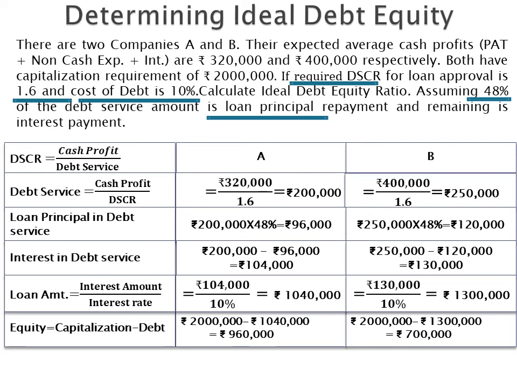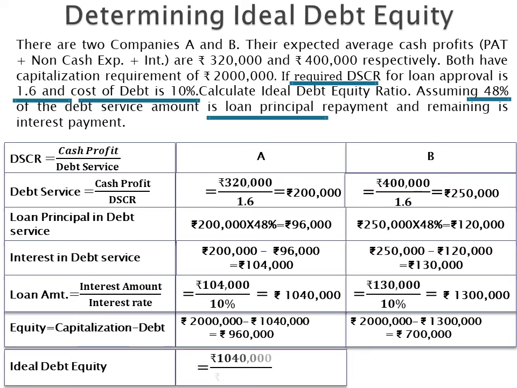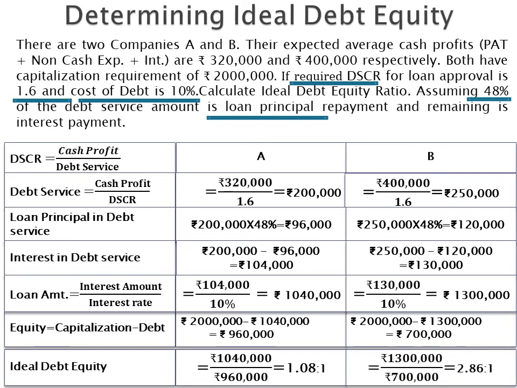Therefore, the ideal debt equity for company A is rupees 10,40,000 divided by rupees 9,60,000. This comes to 1.08:1, and for company B it is rupees 13 lakh divided by rupees 7 lakh. This comes to 2.86:1. This means company A can have a 1.08:1 debt equity ratio, whereas company B can have 2.86:1, and still both the companies can have equal confidence to service their debts.